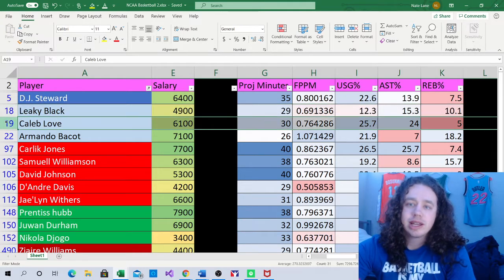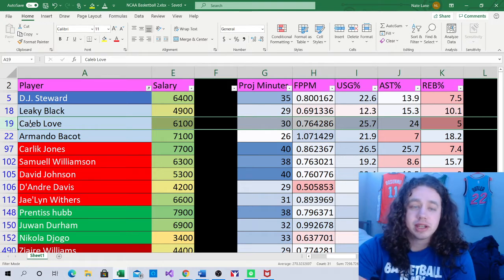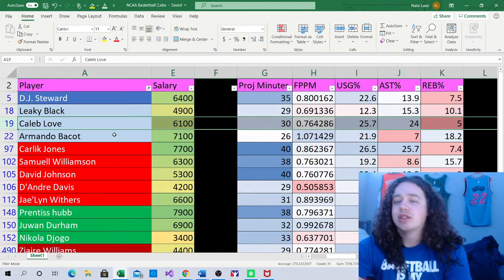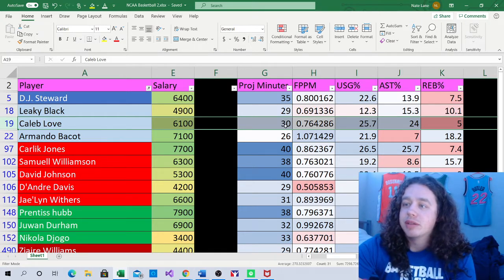Caleb Love's on the cover. Doesn't necessarily mean I'm too interested in him. I honestly just want to get a Carolina player on the cover before the season was over, and the season could be over today. So $6,100 for Caleb Love. I gave him 30 minutes, a .7 point per minute guy. He has a usage rate of 25.7 and an assist rate of 24. That's going to look pretty good. So Caleb Love at $6,100 looks like a solid tournament play.